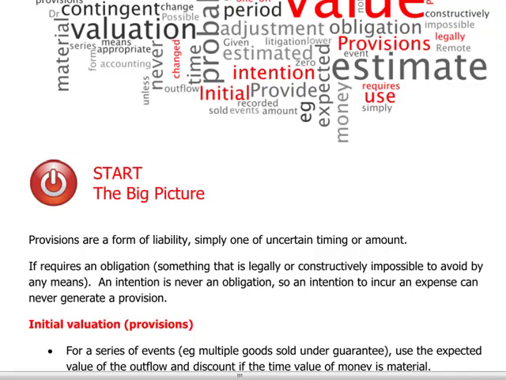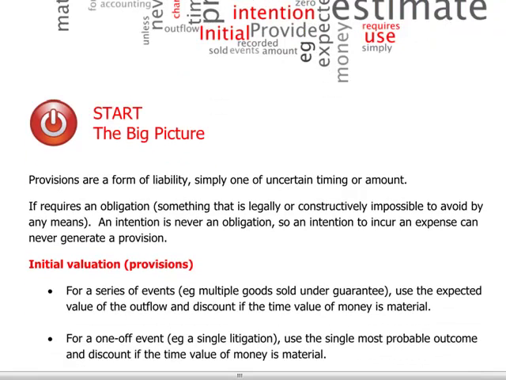Provision: it's a liability, but that liability is of uncertain timing or amount. Since it meets the definition of a liability, we will recognize the provision in the accounts if and only if three elements are present. There is a present obligation which arises from past events, a probable outflow of economic benefits from the company, and that outflow can be measured reliably.